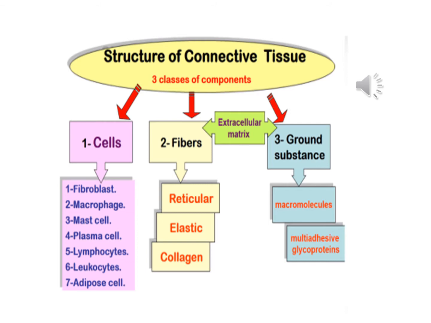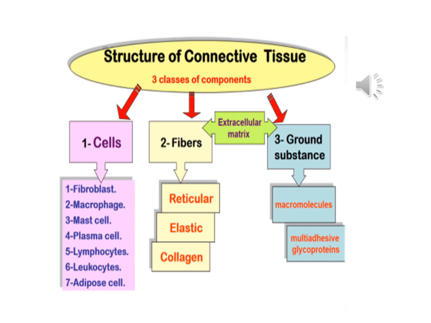So connective tissue broadly consists of cells and the extracellular matrix. Cells are going to include a number of cells in it, and apart from the cells, it is also comprising of extracellular matrix. And under the head of extracellular matrix, you have two things: fibers, which include collagen fibers, elastic fibers, and reticular fibers, and ground substance, which includes macromolecules, GAGs, and glycoproteins.